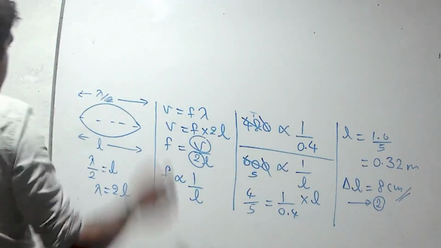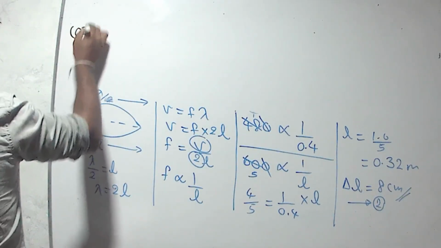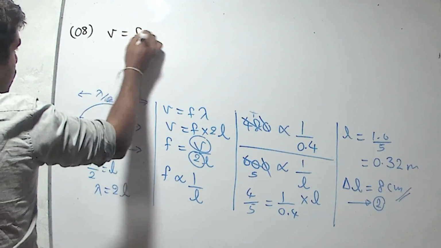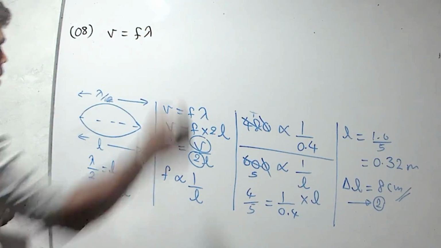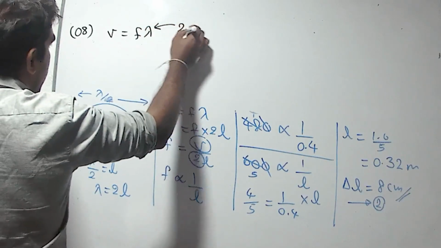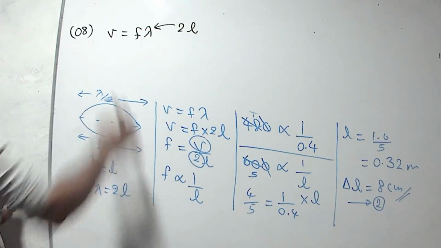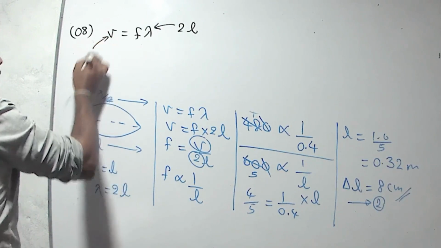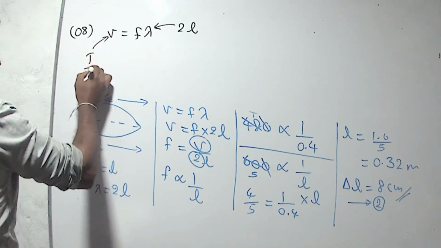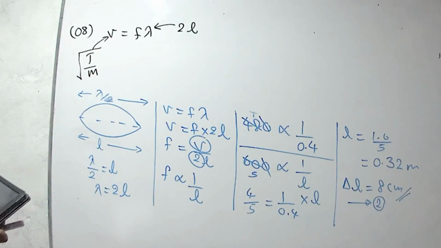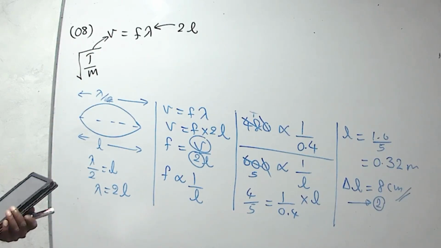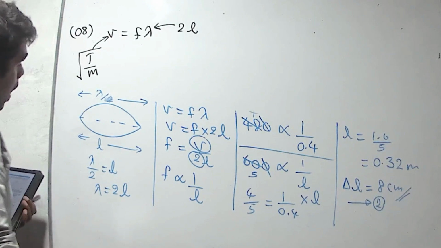Now I will use the v equals f lambda equation. For the fundamental frequency, we know that wavelength is 2L. We can substitute square root of tension over linear density as the velocity of the wave in the wire.